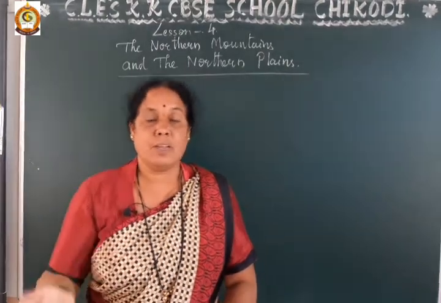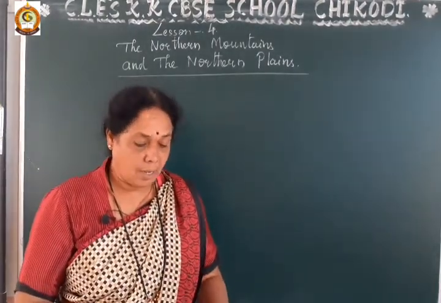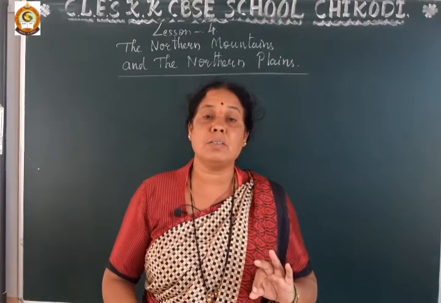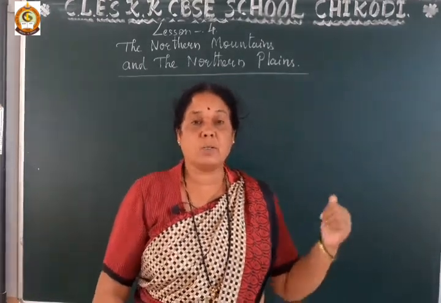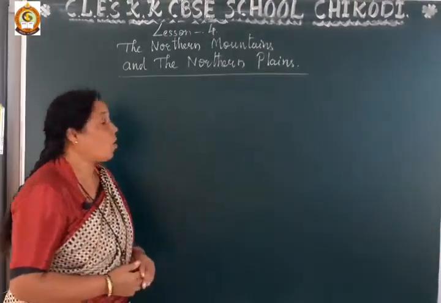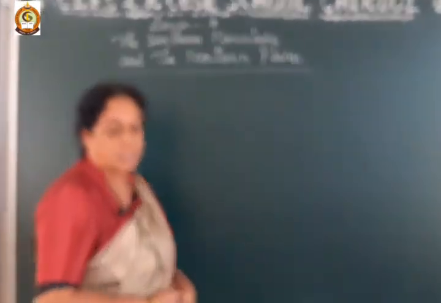In the coming lessons we will study all 6 physical divisions of India in detail. From these, the two we study now are the northern mountains and the northern plains.